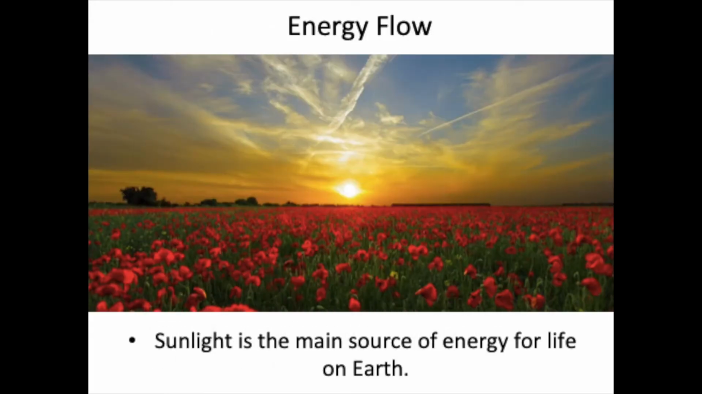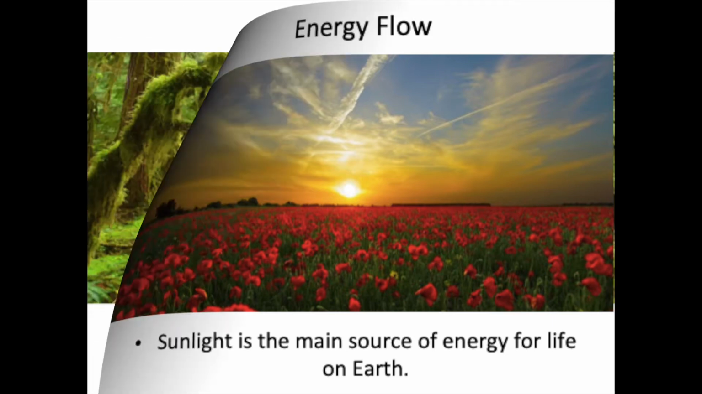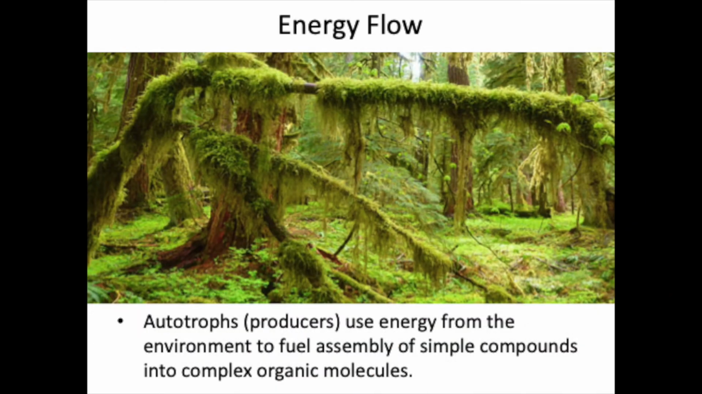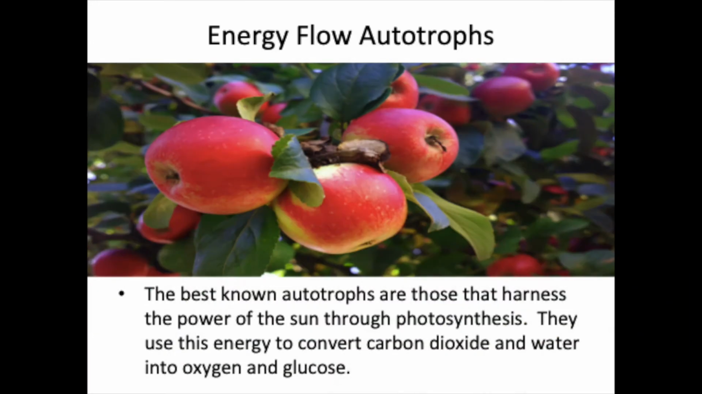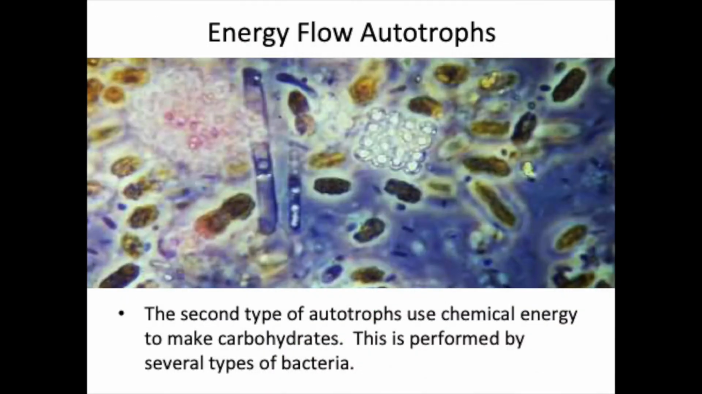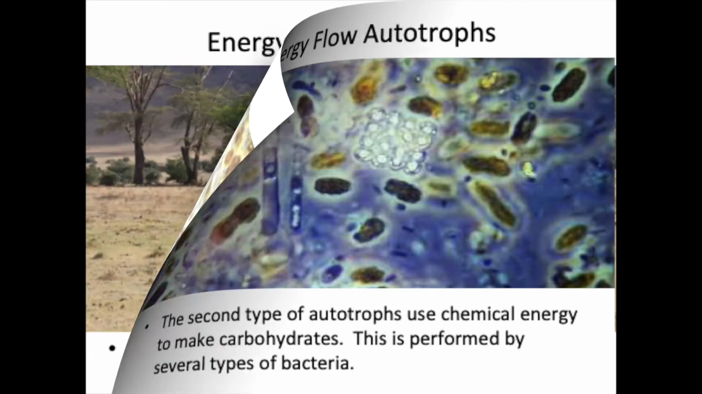Sunlight is the main source of all energy here on Earth. Autotrophs are organisms that convert simple compounds into more complex organic molecules. An example of this would be an apple tree. Autotrophs harness the power of the sun through photosynthesis to convert carbon dioxide, water, and oxygen into glucose. A second type of autotroph is bacteria that use chemical energy to make their carbohydrates.